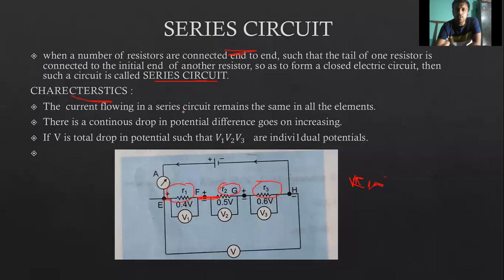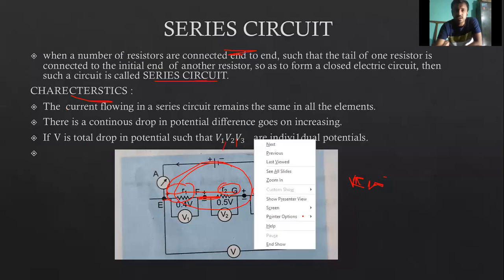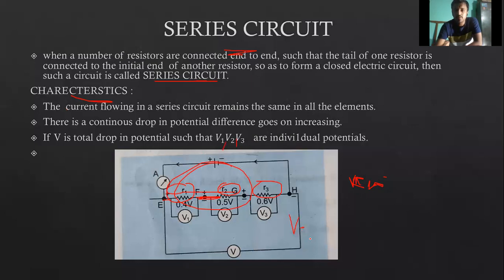Characteristics: the current flowing in a series circuit remains the same. It doesn't change through the series circuit. There is a continuous drop in potential difference. If V is the total potential drop, and V1, V2 and V3 are the individual potential drops, then total V is equal to V1 plus V2 plus V3. This will be the total potential drop. This is about the series circuit.